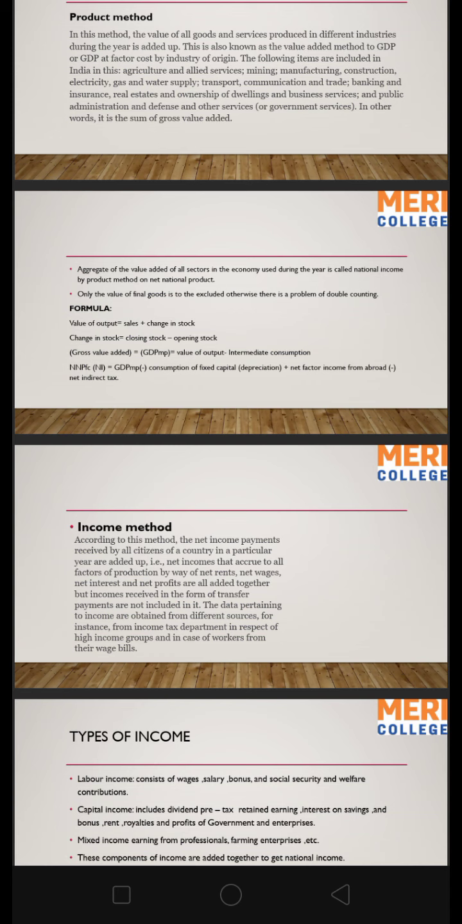Net national product at factor cost. To calculate this, we have to use this formula: gross domestic product at market price minus consumption of fixed capital plus net factor income from abroad minus net indirect tax.